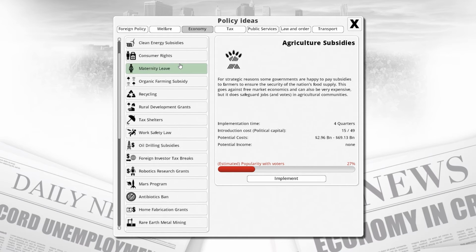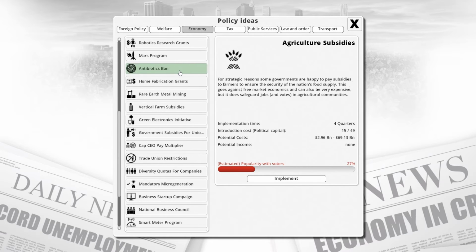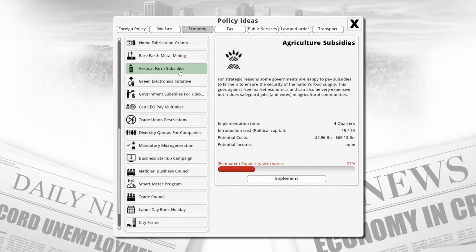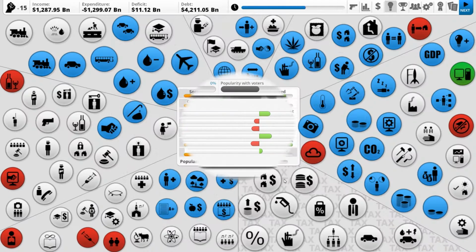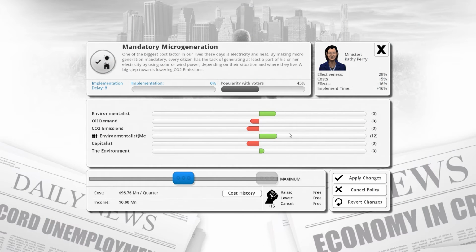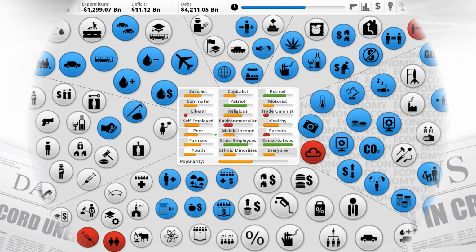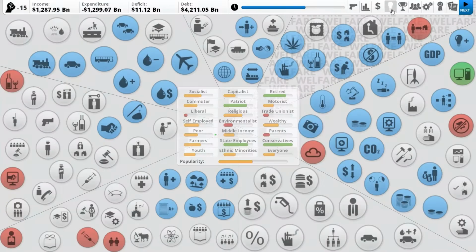Basically, all we're trying to do is make the environmentalists happy. So microgeneration could be a good one. Yeah. Really try and make environmentalists happy. Lowers more oil demand. Capitalists are less happy. Capitalists, we're not going to throw you any bones right now.